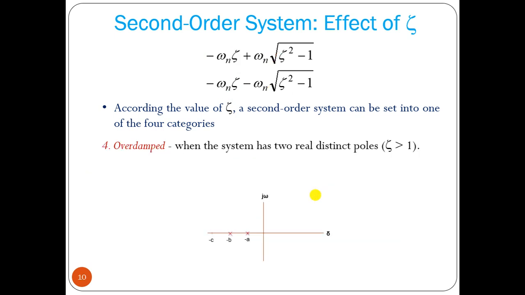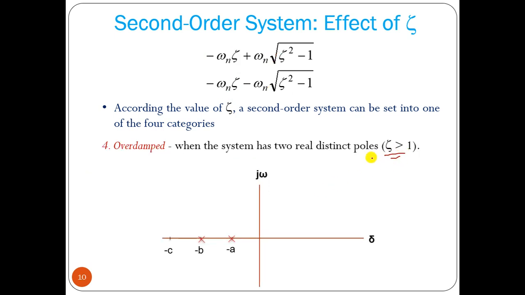Now if we have zeta greater than 1, this value is positive, root of something. Okay, we have some positive value. So minus term plus that value, minus term minus that value. So we will have two real distinct poles, right? That means minus a plus b and minus a minus b. Both are different values, right? So it will be minus x and minus y.